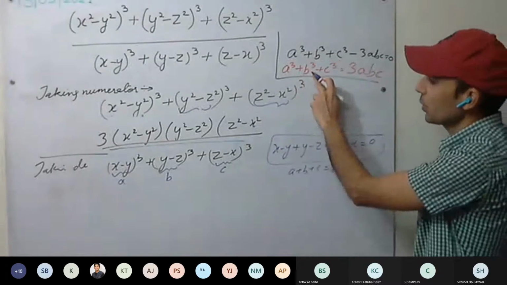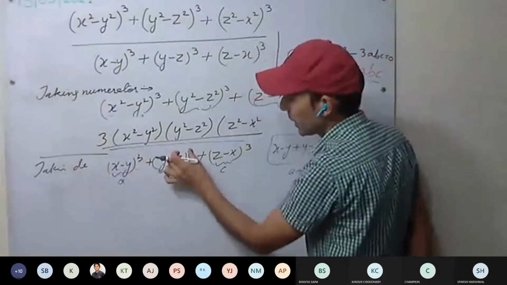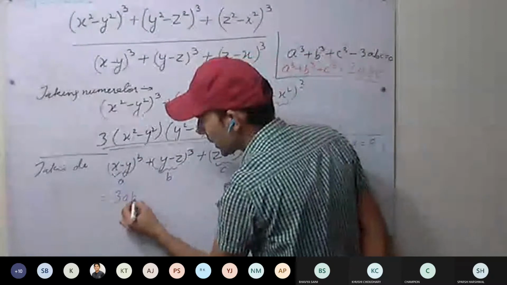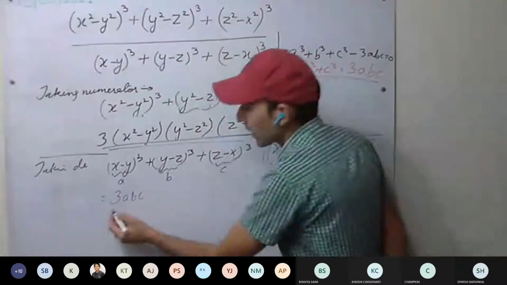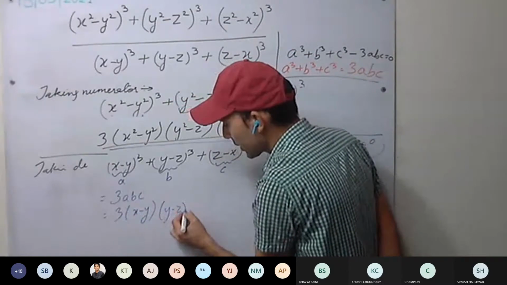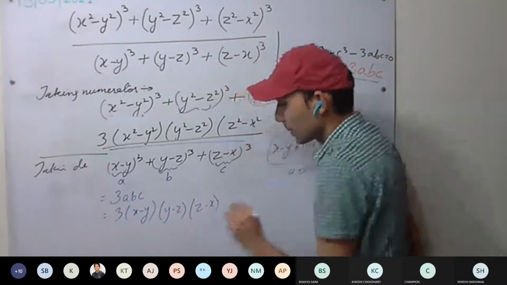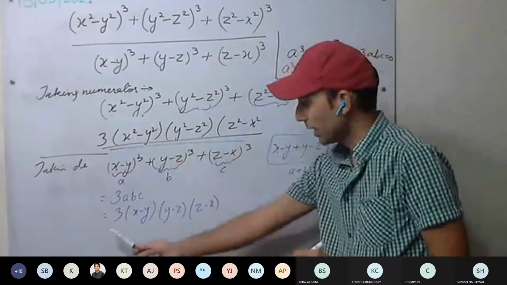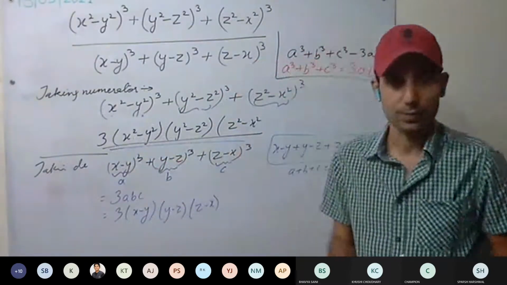Again, a cube plus b cube plus c cube, its value will be how much? 3abc. Yes or no? Again, 3 times x minus y, y minus z, and z minus x. Understood this one? So the numerator has been reduced to this one, and the denominator has been reduced to this one.